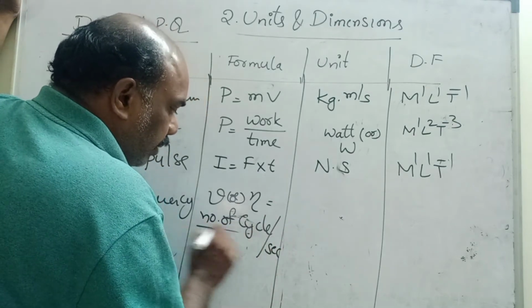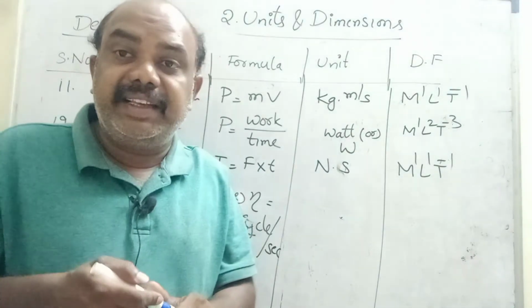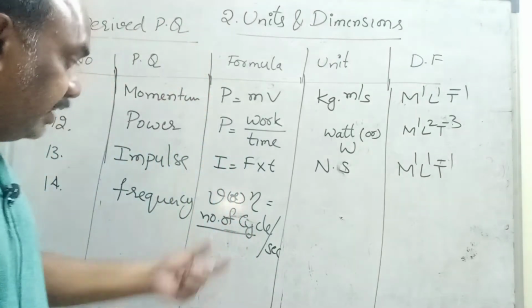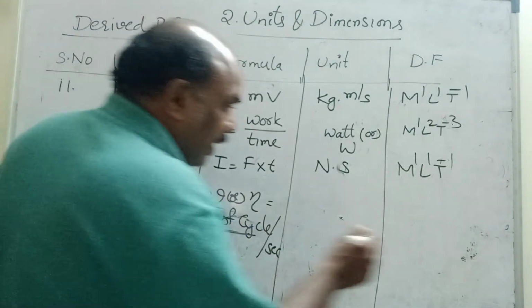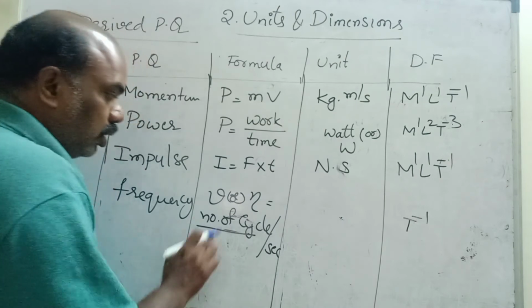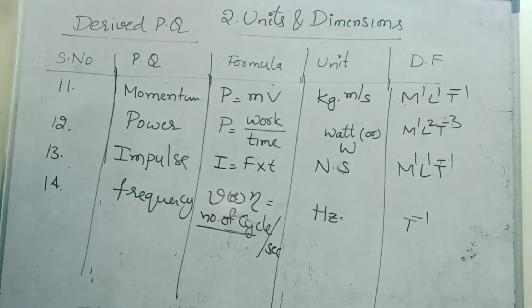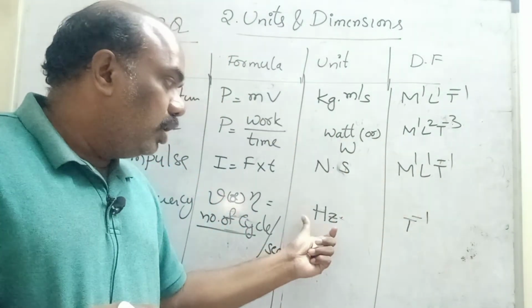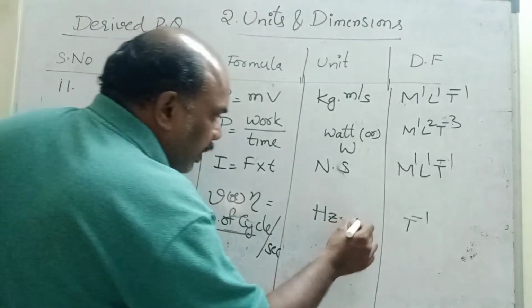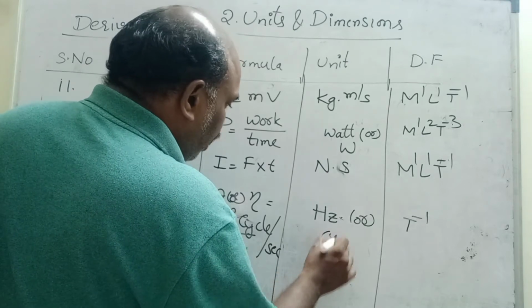It is a number. Number means 5 vibrations per second, 10 vibrations per second. Our heart beats 60 to 70 times per minute. This is a number, and a number has no units. Per second means 1 by t, so t comes into the denominator. The standard unit of frequency is hertz, named after the scientist, written Hz, capital H, small z. Why? Because H is used for henry, another unit, so the first letter is already used. Based on the formula, one more unit is cycles per second.